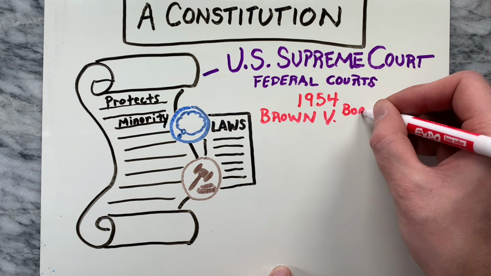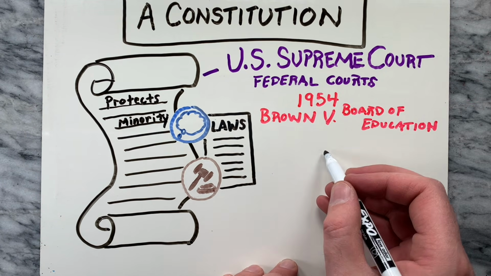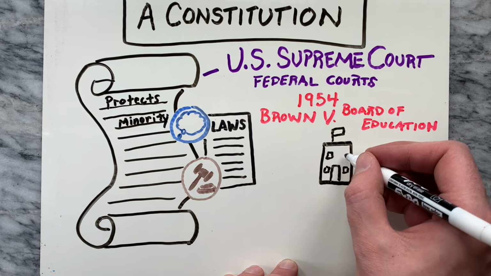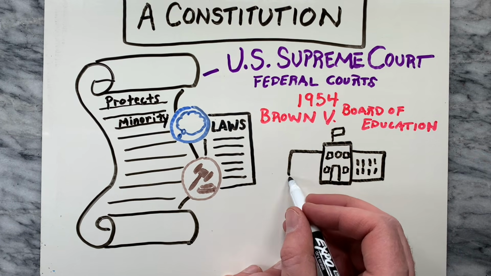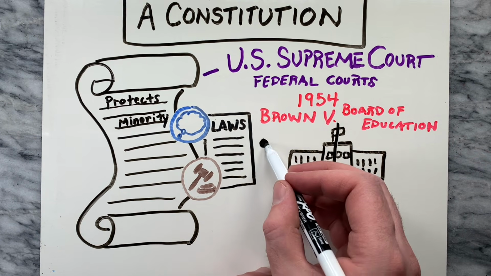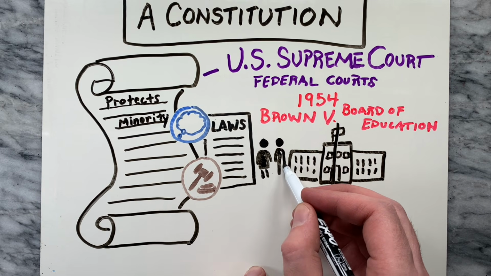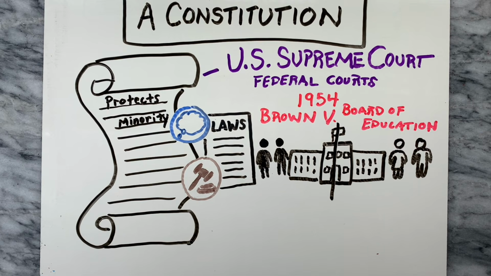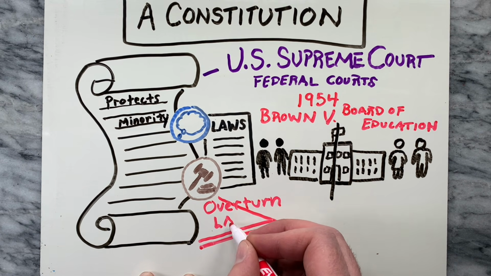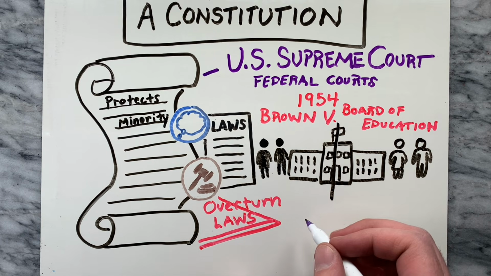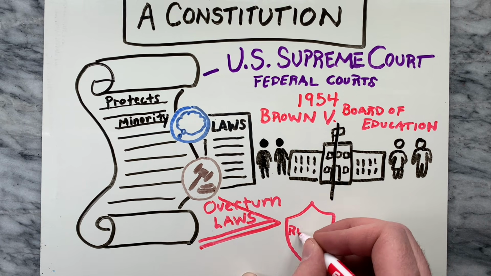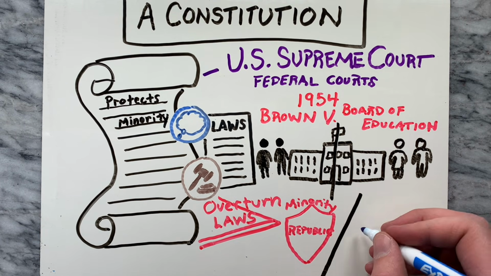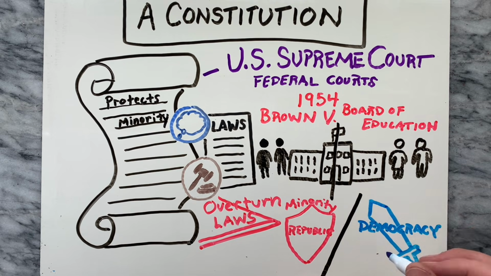For example, in the 1954 case of Brown v. Board of Education, the Supreme Court declared all state laws establishing separate, racially segregated public schools for black and white students to be unconstitutional. The constitutionally granted power of the judicial branch to overturn laws made by the legislative branch illustrates the unique ability of a republic's rule of law to protect the minority from a pure democracy's rule of the masses.